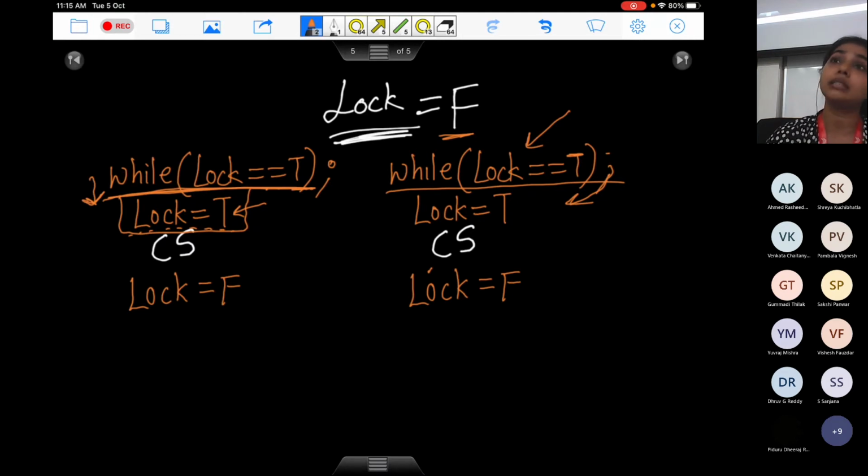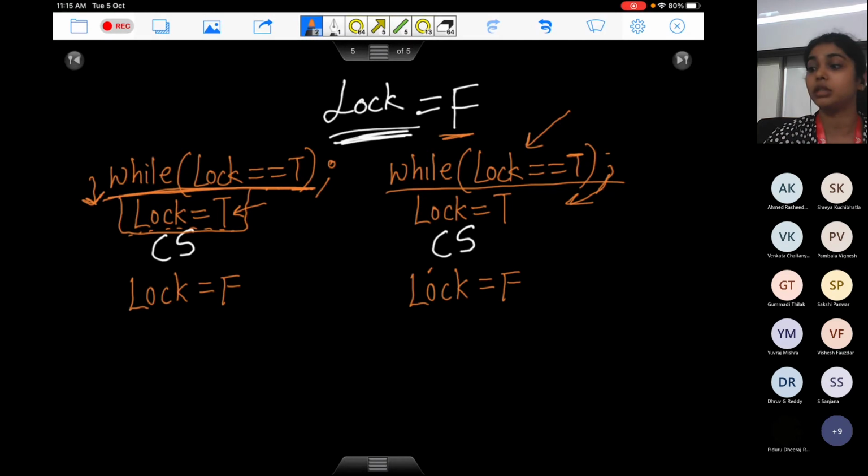So what is happening? Thread 1 checked this while condition. Thread 1 said, okay, well, lock is false, I can go. And as soon as it starts moving, a context switch happens, thread 2 starts executing. It also realizes thread 1 has not set the value of lock to be true. It also feels, well, yes, lock is false, I can execute. As soon as it starts executing, a context switch happens, you go to thread 3. So there is exactly no mutual exclusion in this particular solution. Any number of threads can execute here at any time.